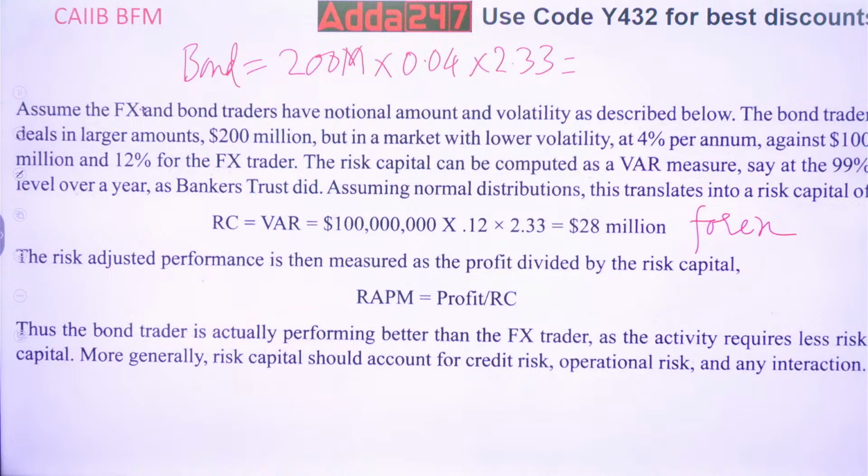So I'm getting it as 18.64 million. Everyone getting it? 18.64 million. Okay, so I'm getting it as 18.64 million.